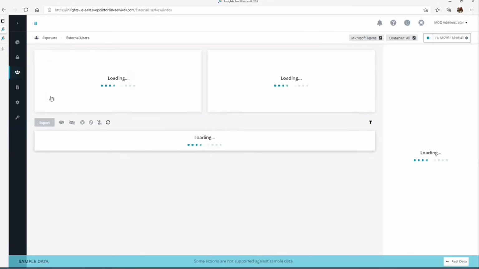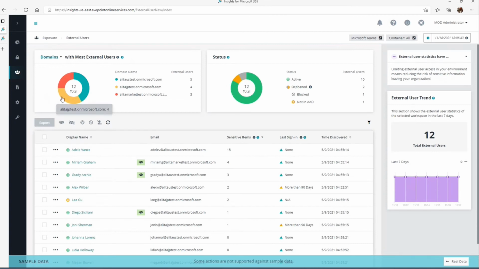Your external users. So now this is getting into some really good information around, oh, we're collaborating externally. Where are those users coming from? So now we get to track the actual domains that those users are a part of. So I can see the domain information, the number of external users, and now we're seeing detailed report on those.